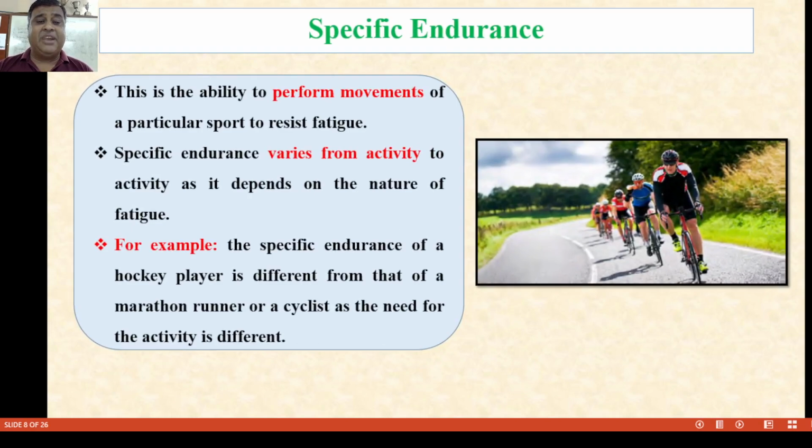Next is specific endurance. This is the ability to perform the movements of a particular sport while resisting fatigue. Sport specific endurance varies from activity to activity. It depends upon the nature of the fatigue. For example, the specific endurance of a hockey player is different from that of a marathon runner or a cyclist, as the needs of the activities are different.